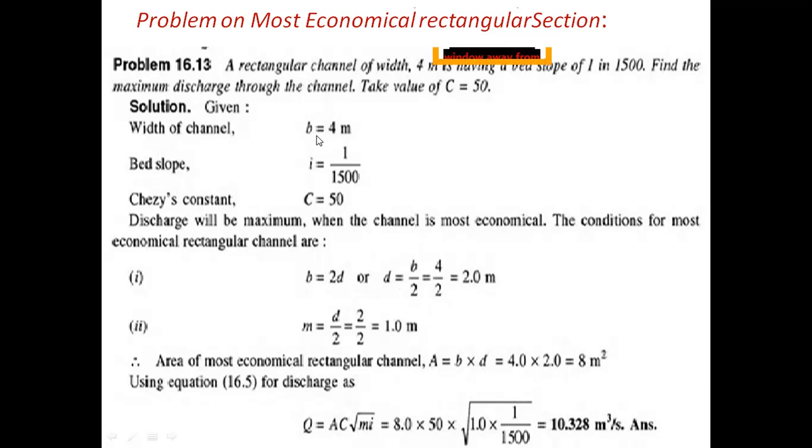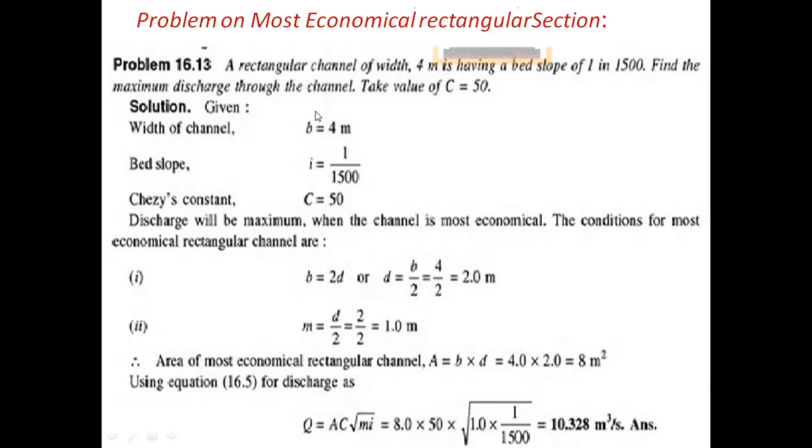Here b value is given, 4 by 2 equal to 2. So the depth value we are getting here is 2 meters.